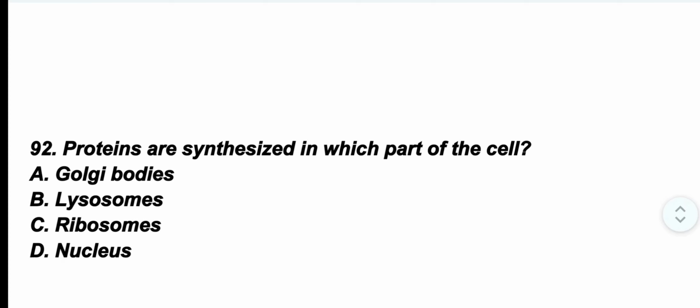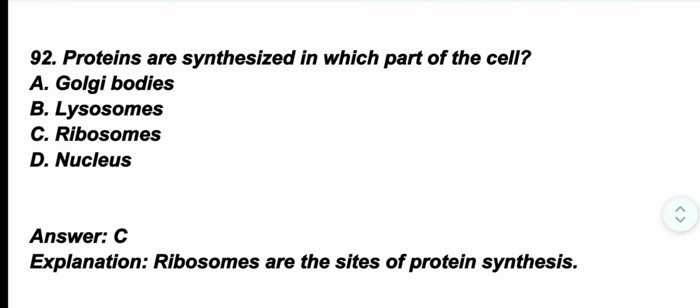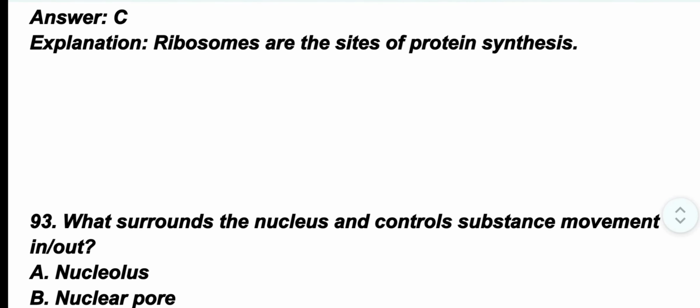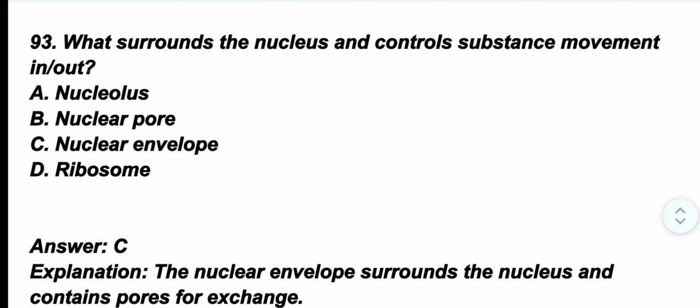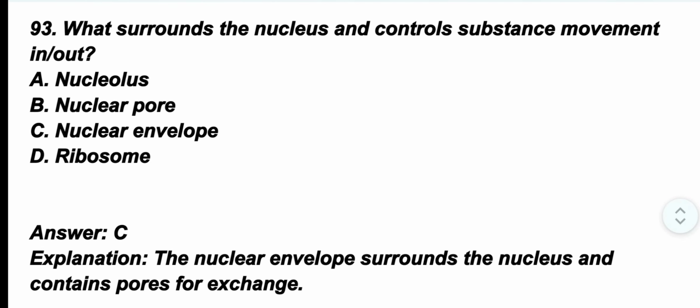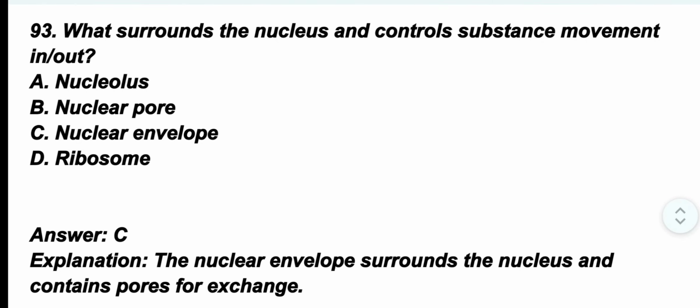Question number 92. Proteins are synthesized in which part of the cell? The correct option is option C, ribosome. Ribosomes are the site of protein synthesis. Question number 93. What surrounds the nucleus and controls substance movement in and out? The correct option is option C, nuclear envelope. The nuclear envelope surrounds the nucleus and contains pores for exchange.